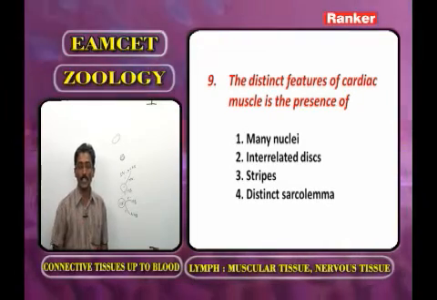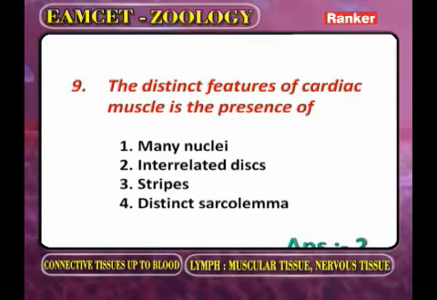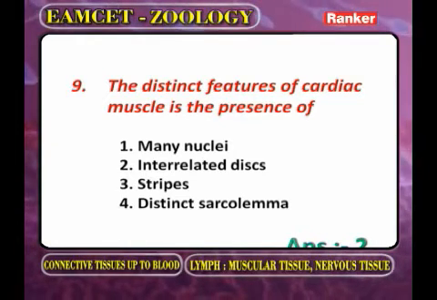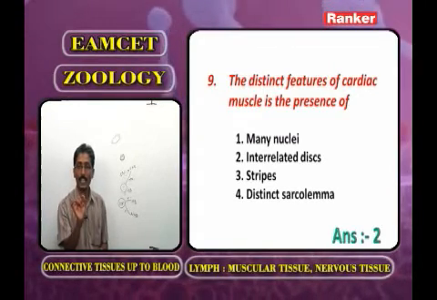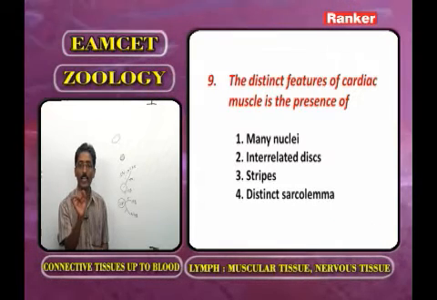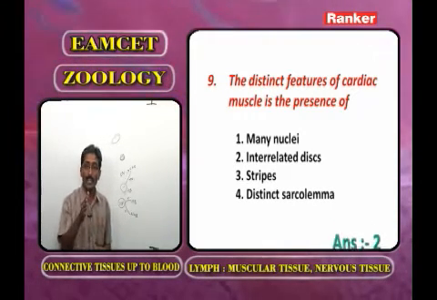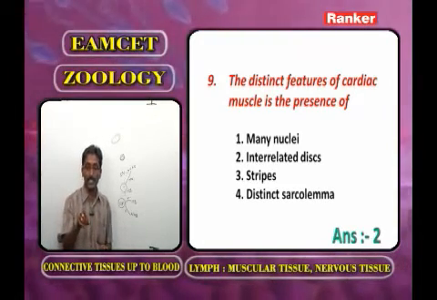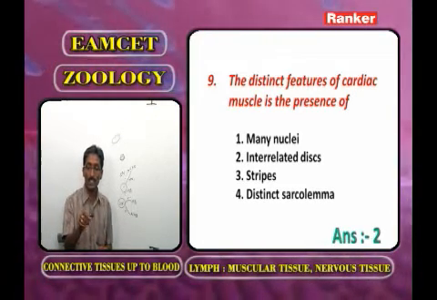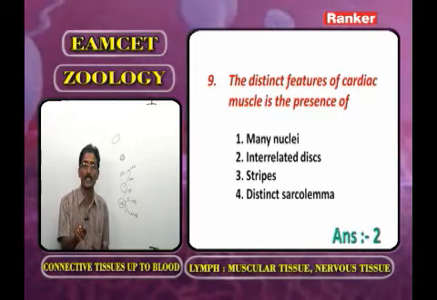Now you have to identify the correct answer for this question. The correct answer is intercalated discs. Now the student gets one doubt: in the cardiac muscles also the stripes are present. But in the question, what they asked is the distinct character of cardiac muscle.